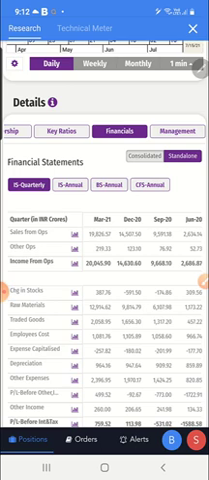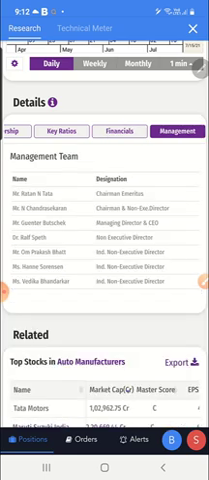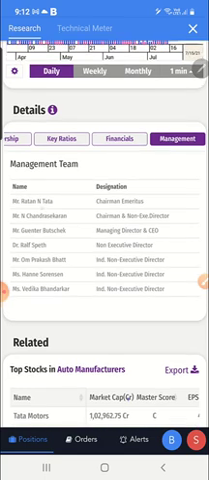It was -531 in September 2020, and in December 2020 it was 113 profit, and in March 2021 it is 759 crores profit. It is showing this, and you can see all these things quarterly. And on management, you can click on the management to see who is the chairman, the non-executive director, and all the people in this company. Ratan Tata is the chairman emeritus in this.